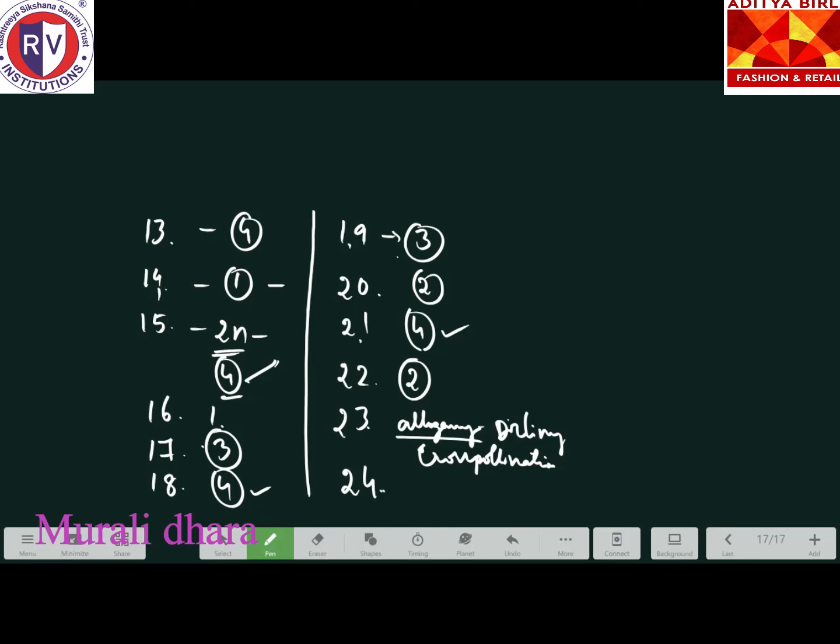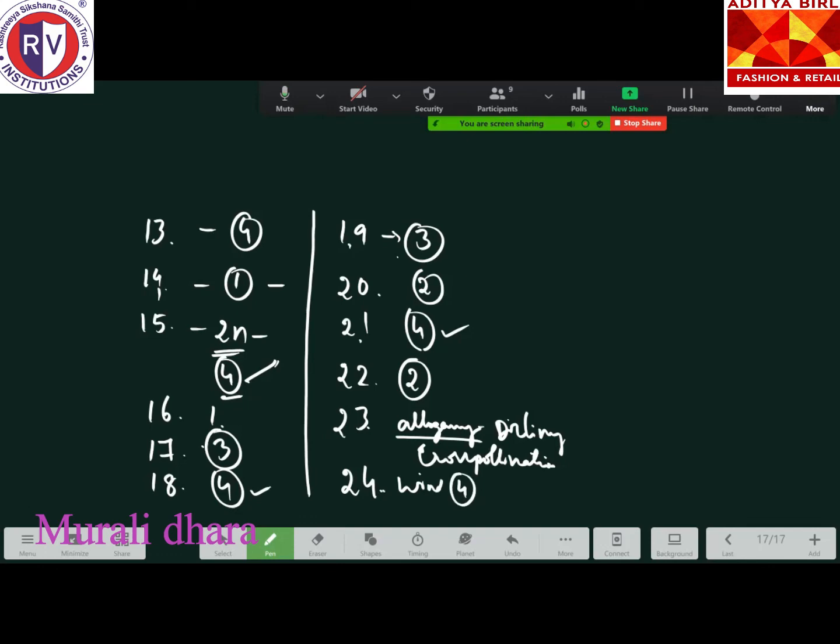Ornithophily means what? Pollination by birds. Very nice. Anemophily means what? Pollination through wind. So the most common pollination takes place by wind. So the option is the fourth option, anemophily.